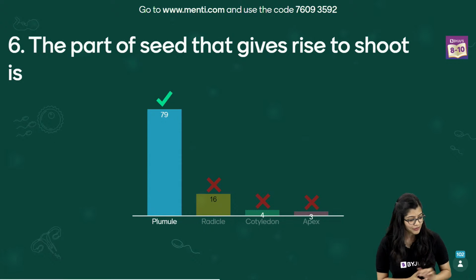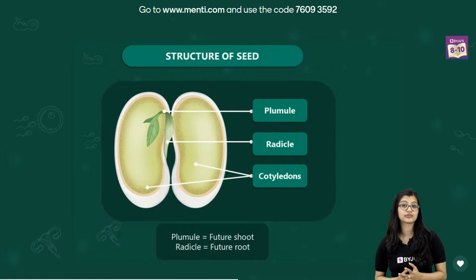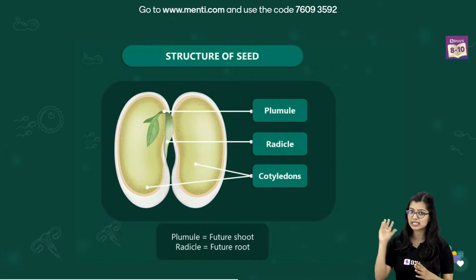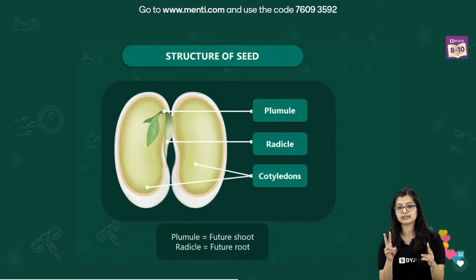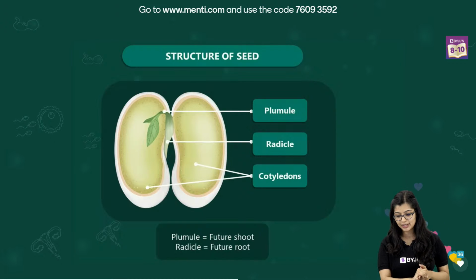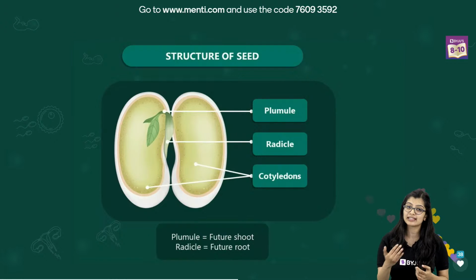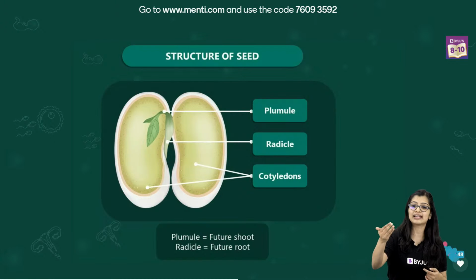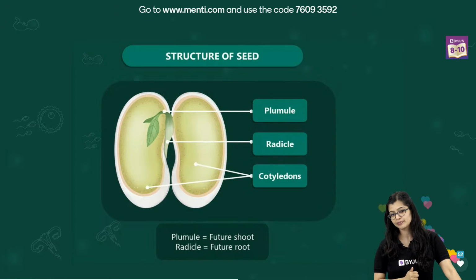Wonderful. So very quickly, if we were to look at the structure of the seed, we know that the seed has the embryo that is there in the center, as you can see in this image, and it has two parts. We have plumule and radicle. Now the plumule is the part that gives rise to the future shoot, while radicle is the part that gives rise to the future root.